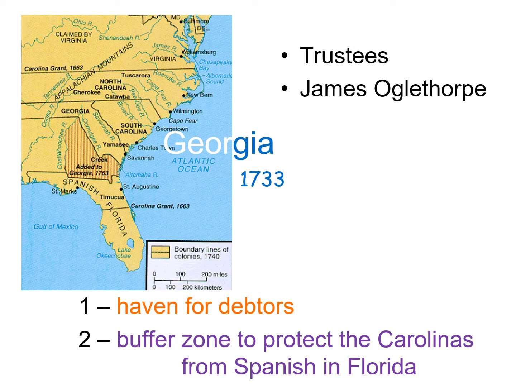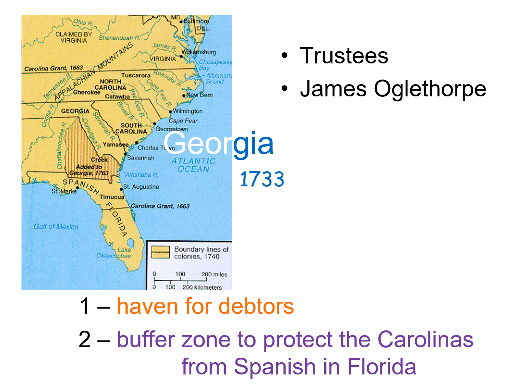The King of England decided that one of the best ideas for the reason for founding Georgia was to create a buffer zone to protect the Carolinas from the Spanish down in Florida, and so that was the primary reason for Georgia to be founded. Now, once the trustees came over here and actually created their colony, this idea of having a social experiment of a haven for debtors sort of went out the window, and Georgia became much more about creating a profit for their trustees and for the people who were coming.